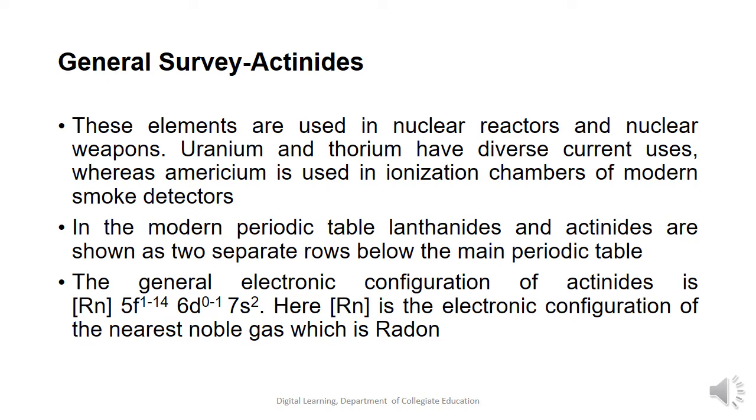In the periodic table, we can see that lanthanides and actinides are shown as two separate rows below the main periodic table. The general electronic configuration of actinides is the configuration of the inert gas, which is radon, 5f 1 to 14, 6d 0 to 1, 7s2. Here, radon is the electronic configuration of the nearest noble gas.